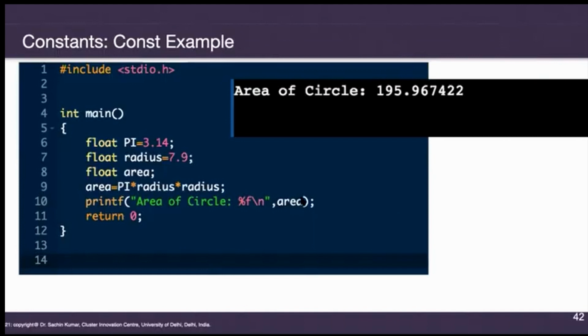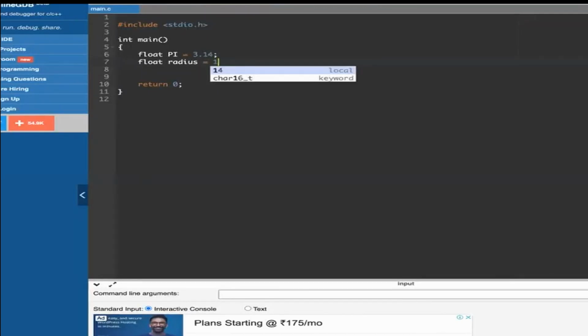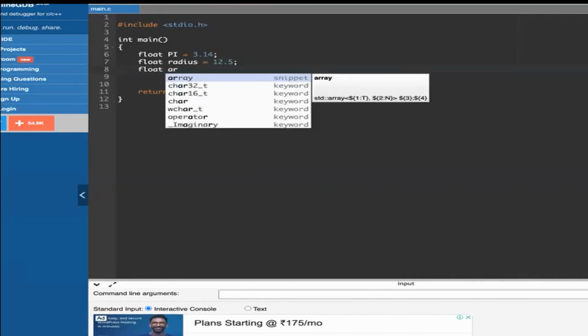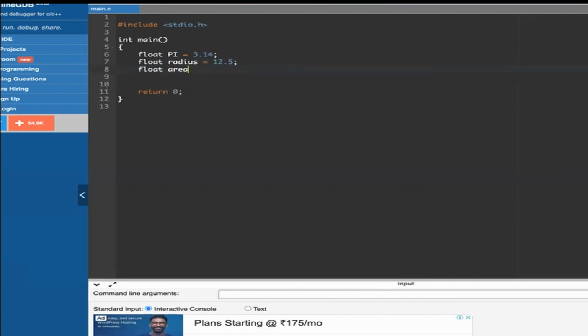Okay, I will write this program so that you can understand the difference. That will be better. So float radius 12.5, something we have written, and then we need area, that is also a float value. We will calculate the area. So area equals pi into radius into radius.